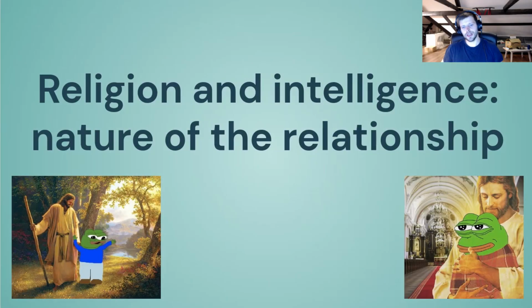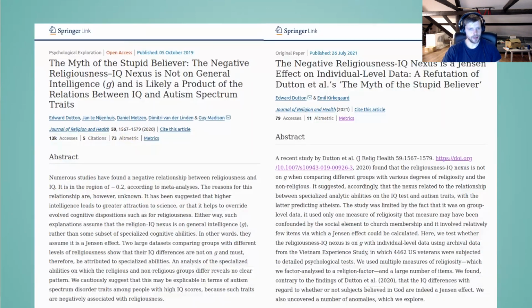Hello, hello, YouTube. We are going to talk about religion and intelligence today, and the nature of this relationship, since it has been disputed by some people. And it happens that the person disputing this is Dutton et al. Again, we have a Dutton conflict, and Dutton is joined by Jan Neuenhaus, some of his former students, Dimitri van der Linden, and Guy Madison, our Swedish prof. And against Dutton et al., we have Dutton et al., where al is me.